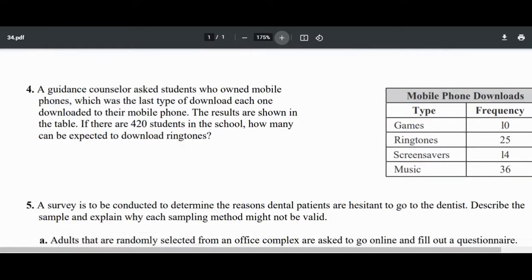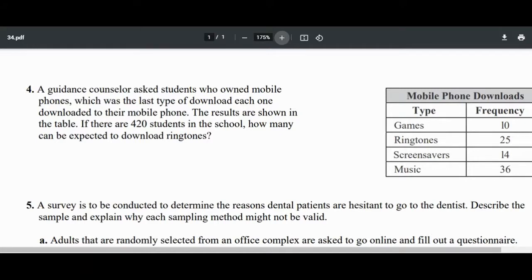All right, so let's look at number 4. A guidance counselor asked students who owned mobile phones which was the last type of download each one downloaded to their mobile phone. The results are shown in the table. If there are 420 students in the school, how many can be expected to download ringtones? Okay.